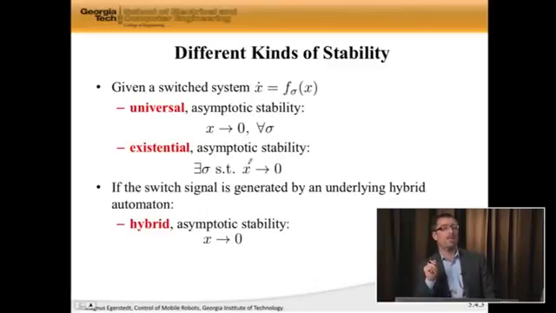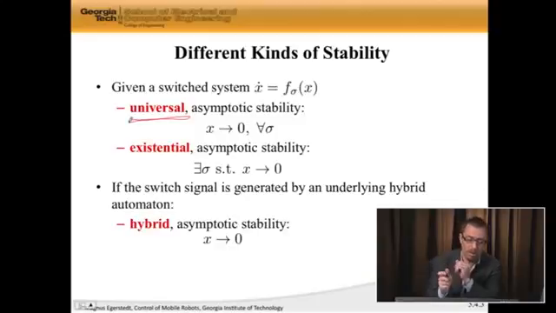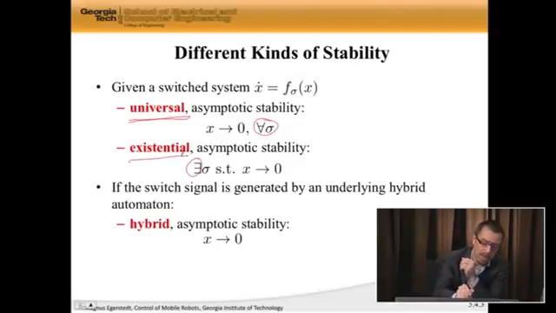The first is what's known as universal asymptotic stability. Universal means that there is nothing I can do to destabilize the system, no matter what. This upside down A means for all sigma. So x will go to 0 no matter how I switch. That's called universal stability. The other notion is existential stability, which means there exists, the flipped E here is called an existential quantifier. It means there exists a switch signal that makes the system stable. So not all of them, but at least there is one that makes it go down to 0. And these are the two main ways in which people want to deal with switch systems.